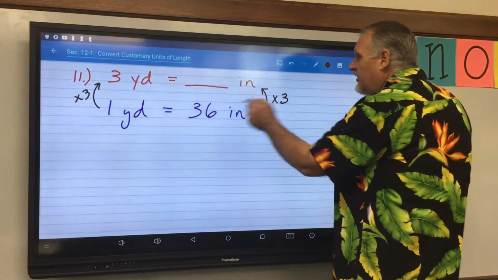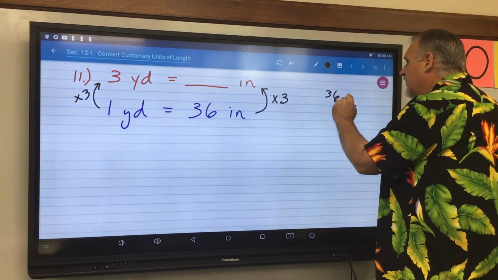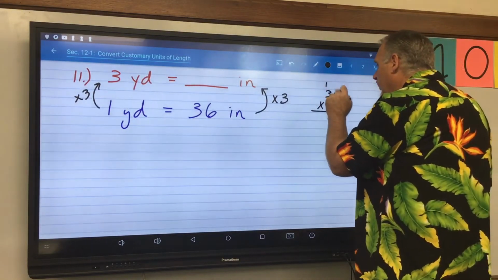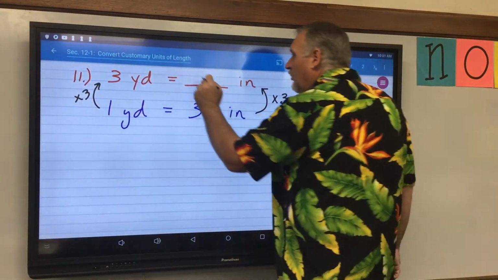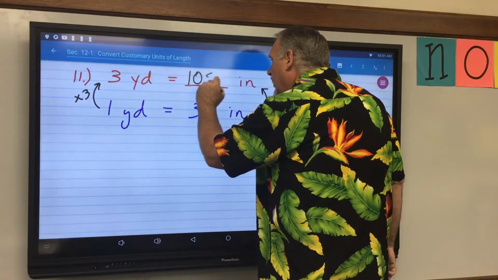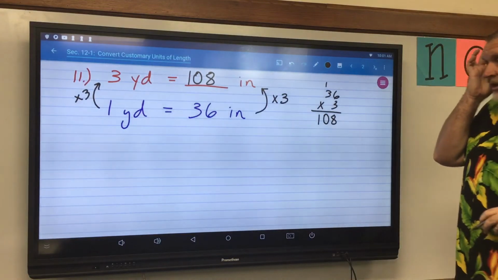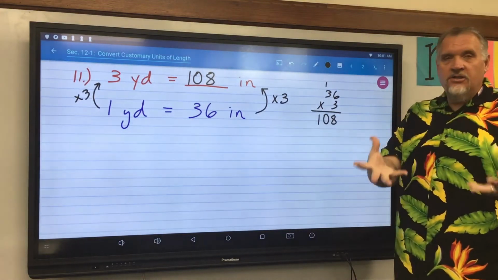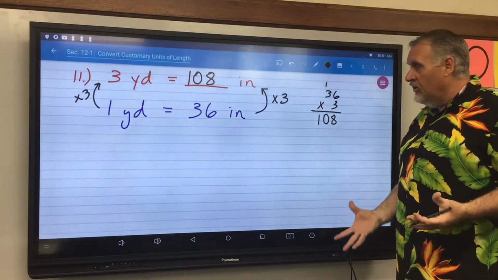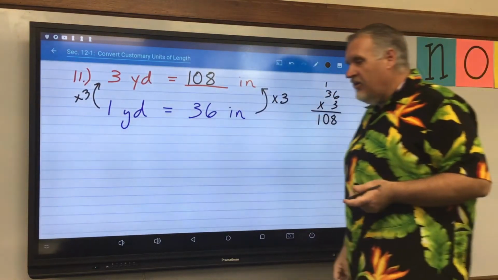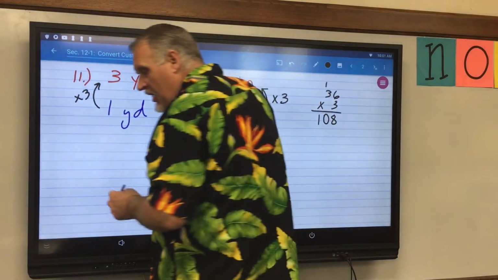So now I'm taking 36 times 3. 36 times 3, 18. Carry the 3, 9, plus 1 is 10. So my answer would be 3 yards is equal to 108 inches. 1 yard is 36 inches, 2 yards is 72 inches, 3 yards would be 108 inches. All right, so that's the kind of thing we've got going on. All right, number 12.